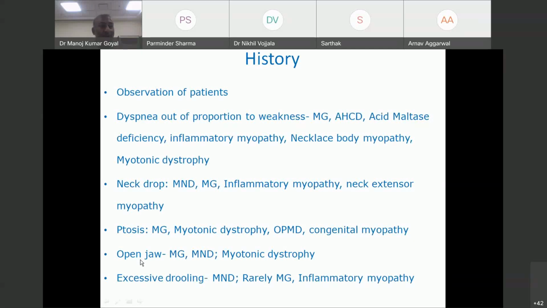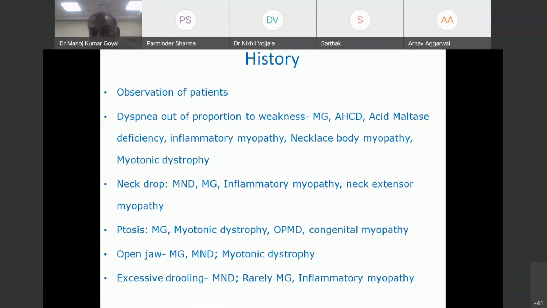Now this is open jaw. Okay, if the jaw is open in a person, it is highly unlikely to be a muscle disorder other than myotonic dystrophy. Other two common causes of open jaw are myasthenia and motor neuron disease. For some surprising reasons, you see excessive drooling in MND. Though myasthenia and inflammatory myopathy patients have difficulty in swallowing, their tongue is usually normal. So they are able to manipulate saliva and drooling is less common.